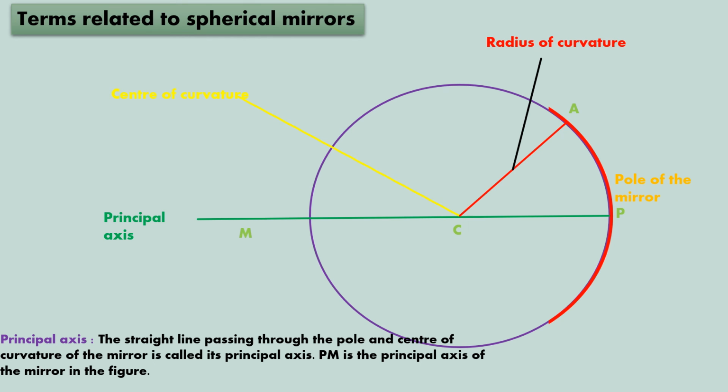This line that you see, P is our pole, and C is the center of curvature. If we draw a straight line passing through the pole and the center of curvature of the mirror, it is called the principal axis. So this line PM is the principal axis of the mirror in the given figure.